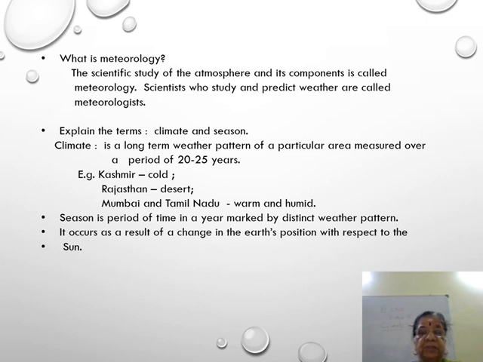I hope you could follow this. So what is meteorology? The scientific study of the atmosphere and its components is called meteorology. Scientists who study and predict the weather are called meteorologists. I hope you could follow this.